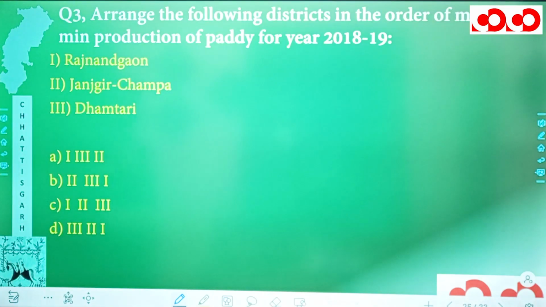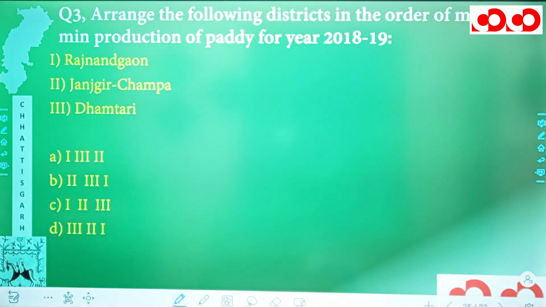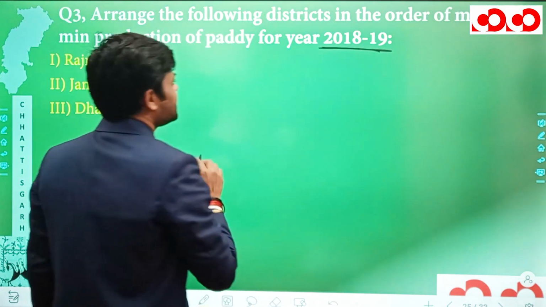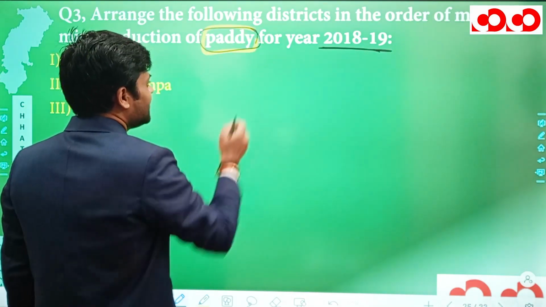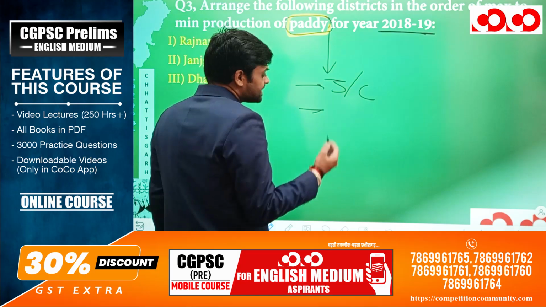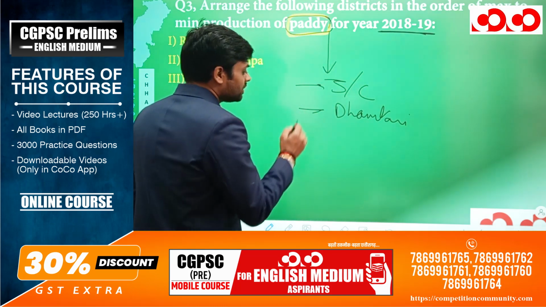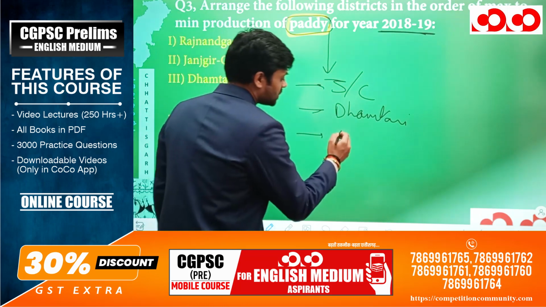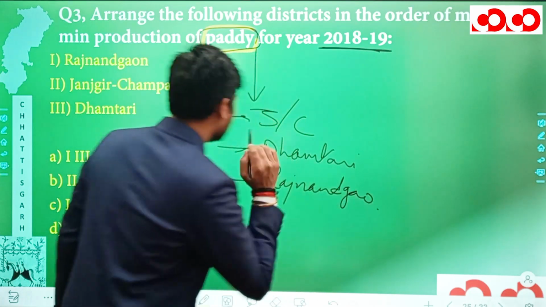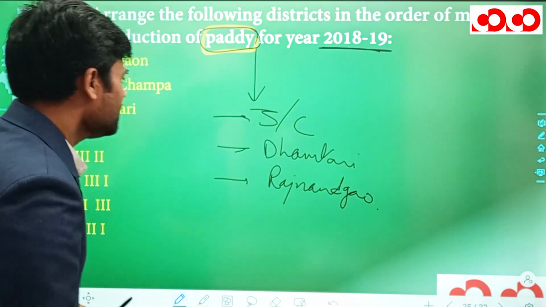Now, we have a third question. Arrange the following districts in the order of maximum to minimum production of paddy for the year 2018-19. So for the year 2018-19, in case of paddy, the district with maximum production was Janjgir Champa. In the second position was Dhamtari, and in the third position was Rajnandgaon. So first was Janjgir Champa, second Dhamtari, and third Rajnandgaon.